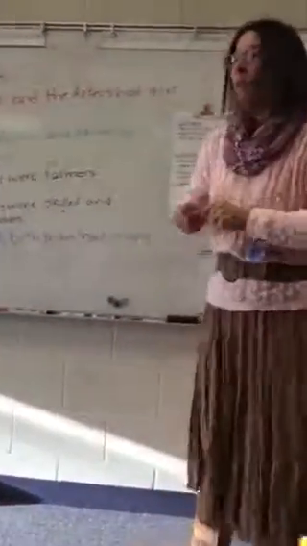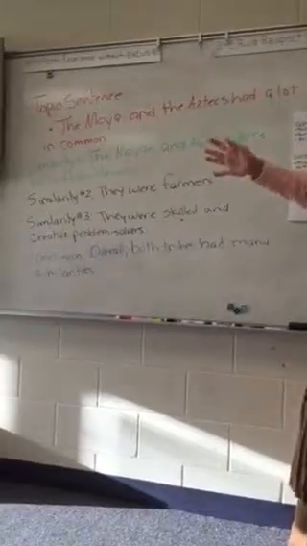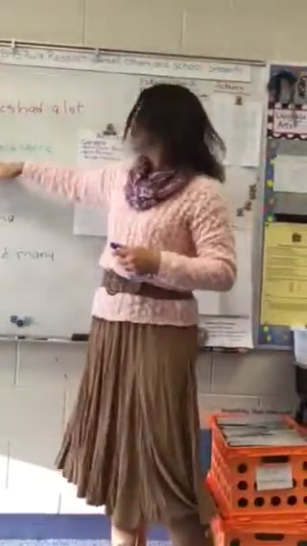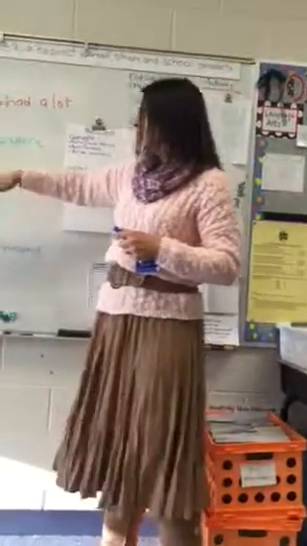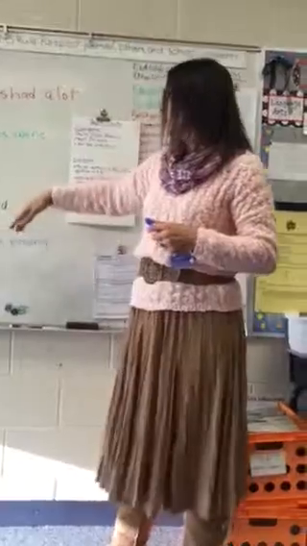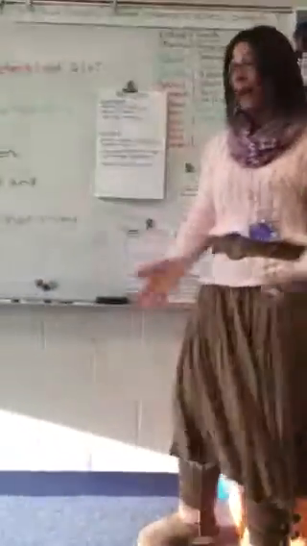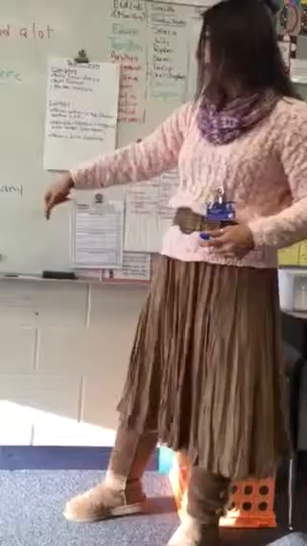Okay, so we filled out our graphic organizer. We've got our topic sentence. It tells us what you're going to write about. The Maya and the Aztecs had a lot in common. Similarity number 1, the Mayan and the Aztecs were both from Mexico. Number 2, they were farmers. Number 3, they were skilled and creative problem solvers. Conclusion sentence ties it all together. It reinforces our topic sentence. So overall, both tribes had many similarities.